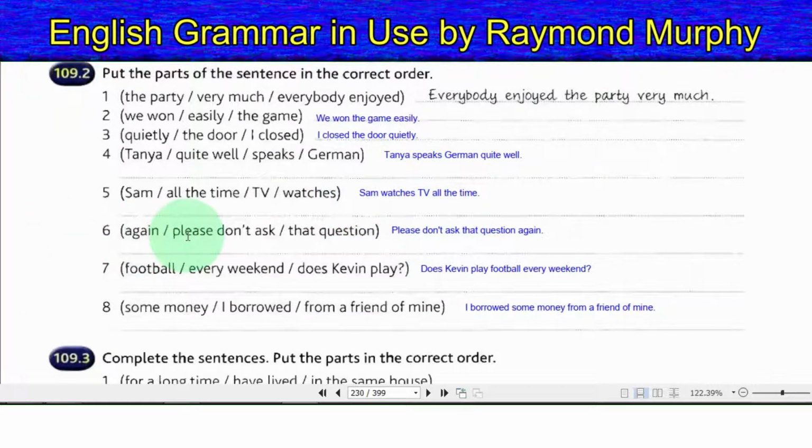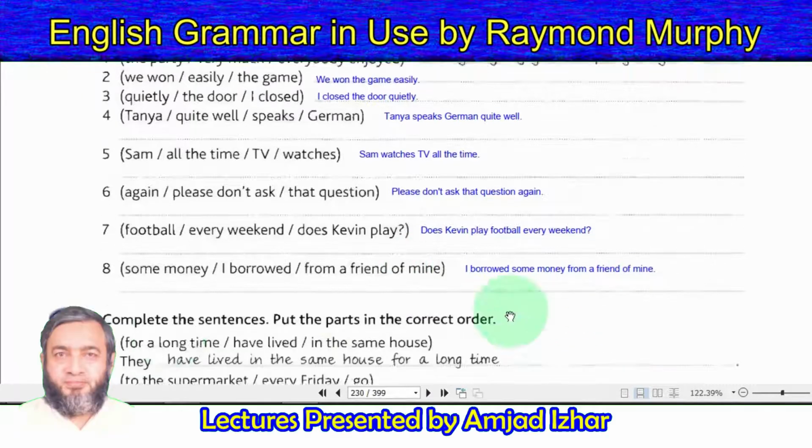6. Again, please do not ask that question. Please do not ask that question again. 7. Football, every weekend, does Kevin play? Does Kevin play football every weekend? 8. Some money, I borrowed from a friend of mine. I borrowed some money from a friend of mine.